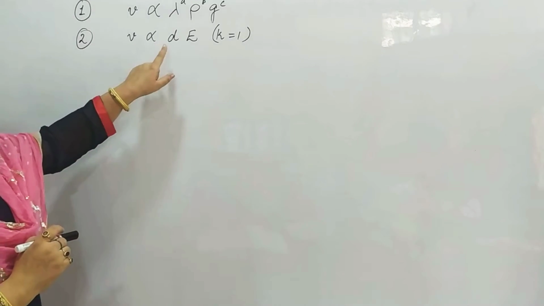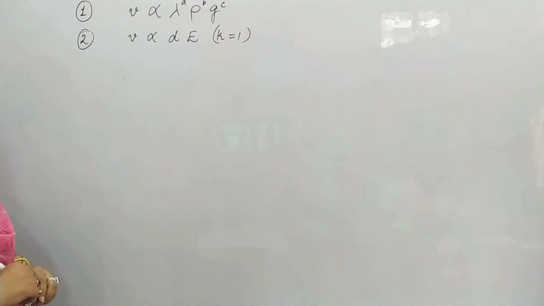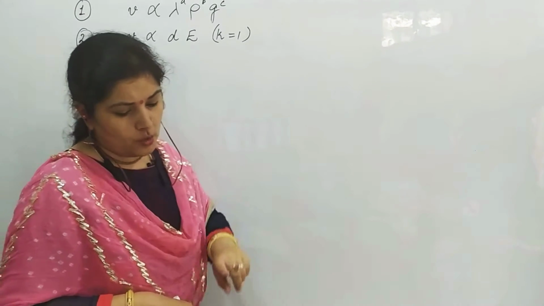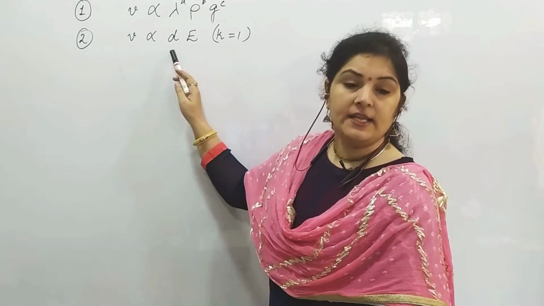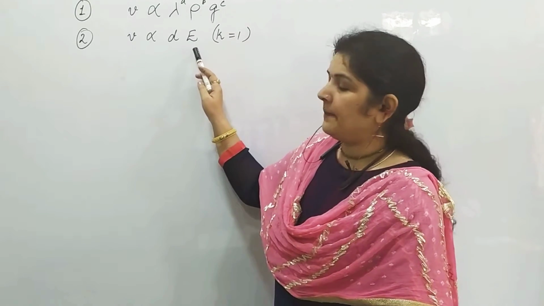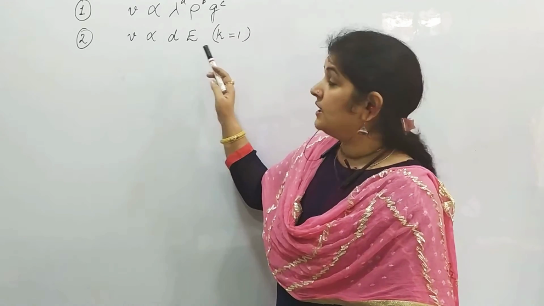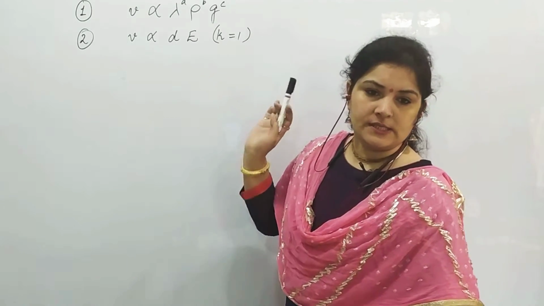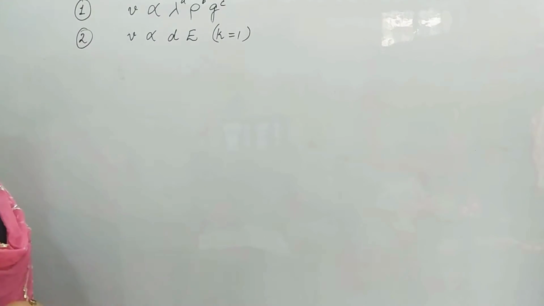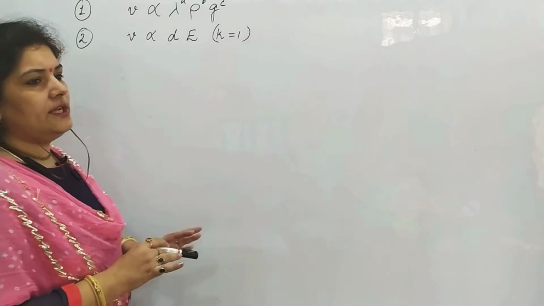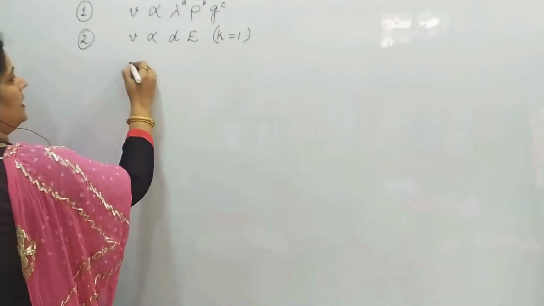So velocity, density, modulus of elasticity. The velocity of sound waves depends on the density of the medium D and the modulus of elasticity, capital E. Deduce the formula by the method of dimension given that the value of constant k is 1. It's given in the question. Please deduce it on your own. Still, if you have any doubt, you can have a look at the board. Let us solve.